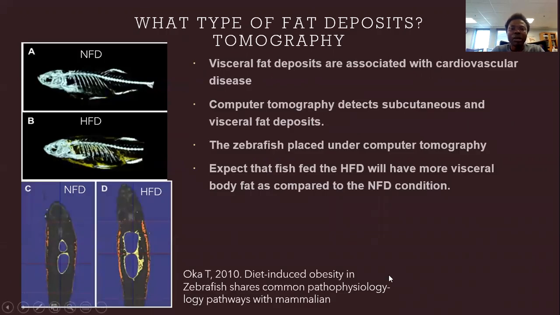So what type of fat deposit? Computer tomography. Visceral fat deposits are associated with cardiovascular disease. Computer tomography detects subcutaneous and visceral fat deposit. The zebrafish are placed under computer tomography. We expect that fish fed the high fat diet will have more visceral body fat as compared to the normal fat diet.